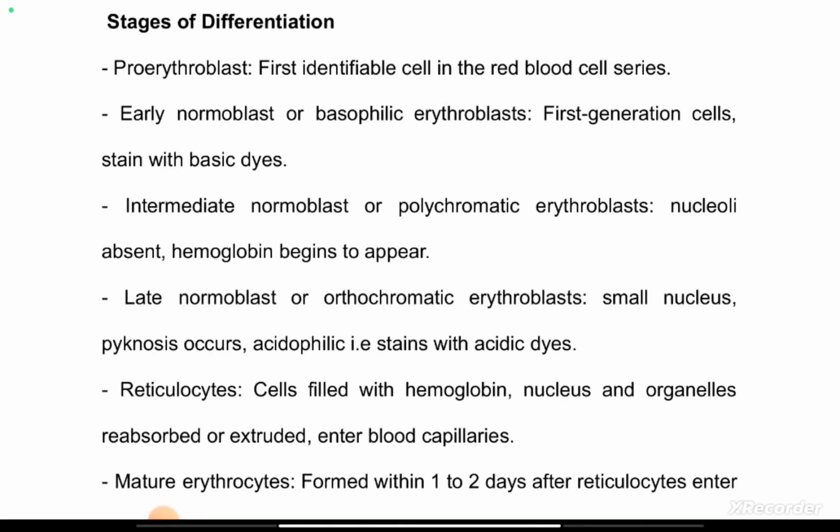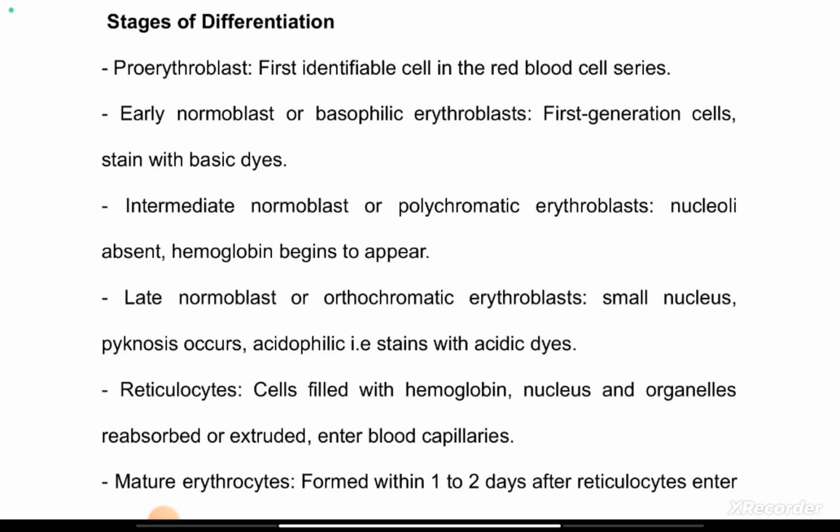And I said the early normoblast contains the nucleus and lesser hemoglobin. In that case, it will stain with what? Basic dye. But by the time the nucleus has become smaller and the hemoglobin is now prominent, it is going to stain with acidic dye.